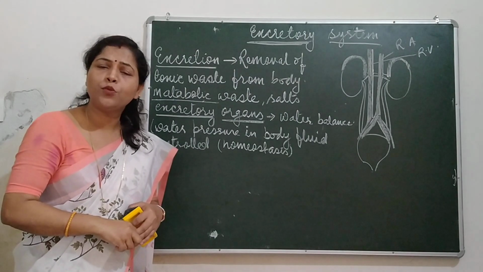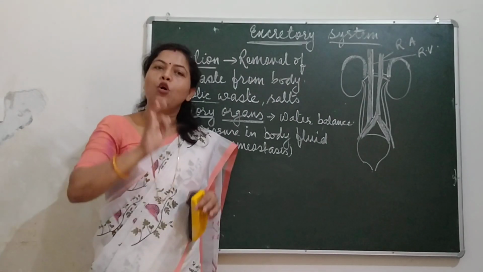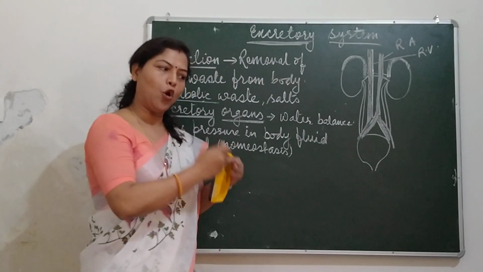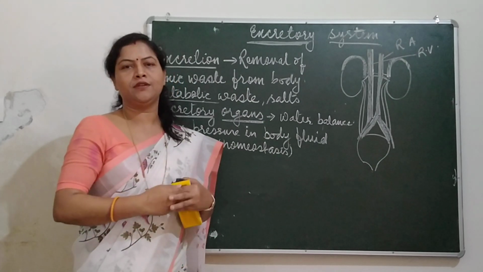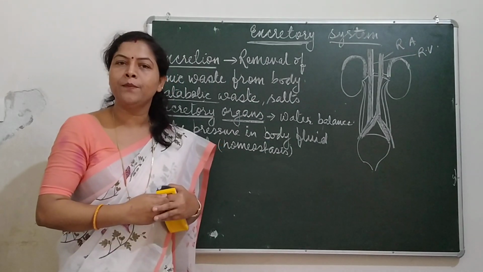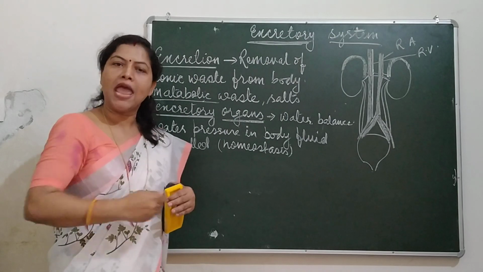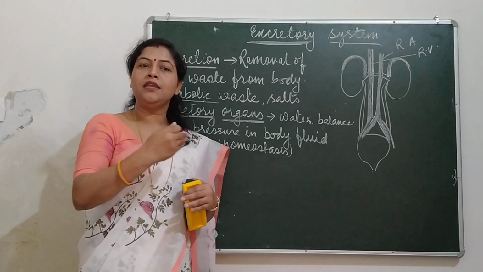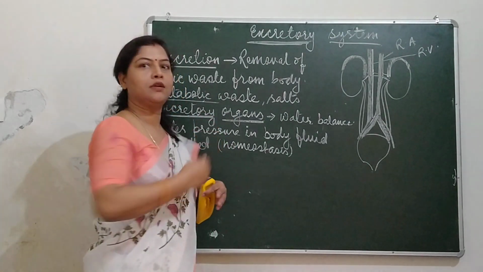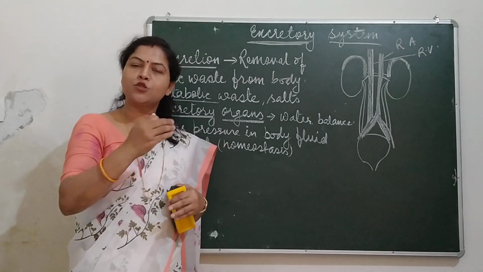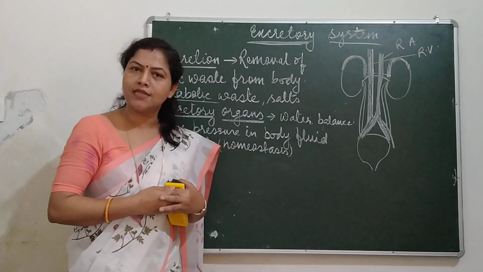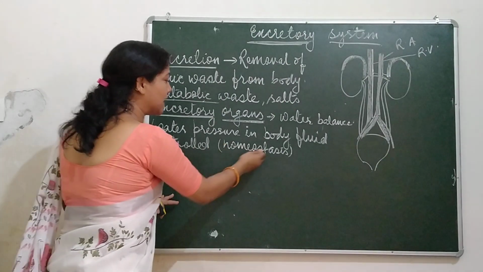What do we mean by osmoregulation? Regulating or controlling the amount of water and salts in body fluid, in your blood. The regulation of water and salts in a controlled manner in your body fluid, in blood, is called osmoregulation. Why is this done? This is done for homeostasis.